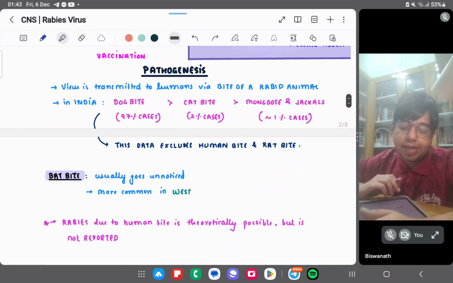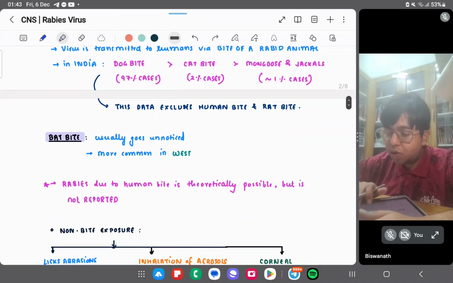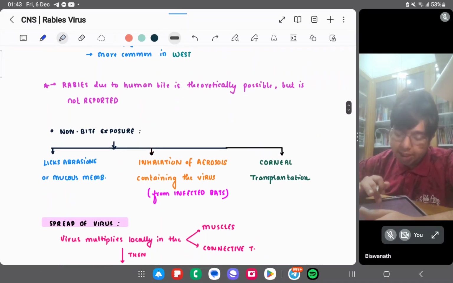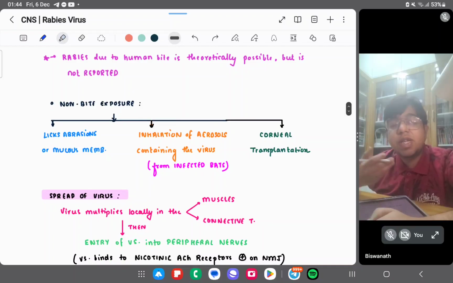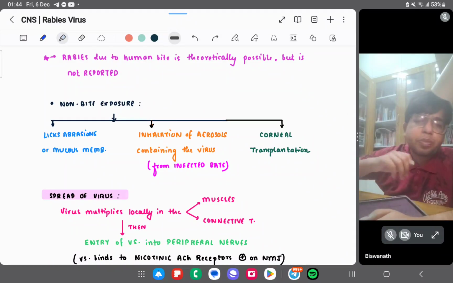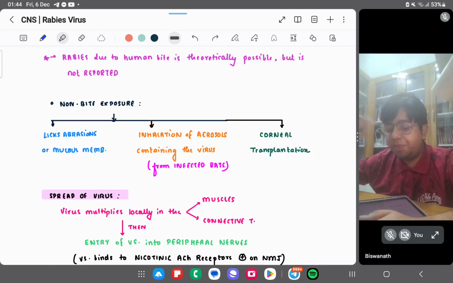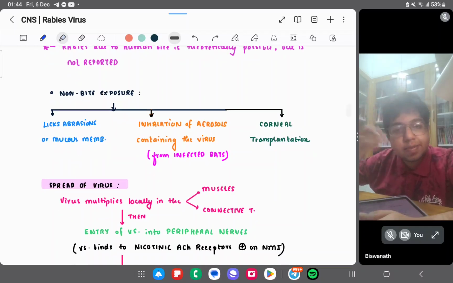The pathogenesis: it is the bite of a rabid animal. A dog bite is 97%, cat bite 2% and so on. Bat bite in the West, and non-bite exposure like licking, any kind of inhalation of aerosols, and corneal transplantation.